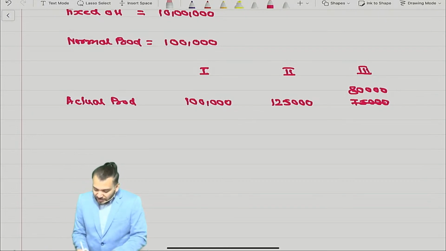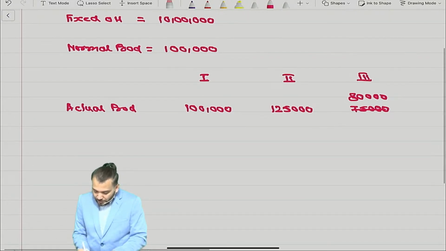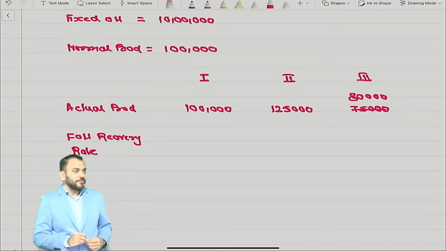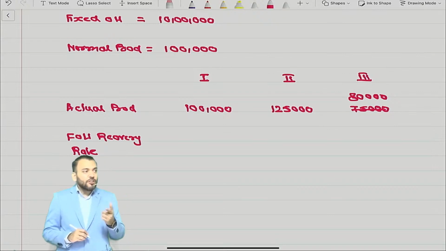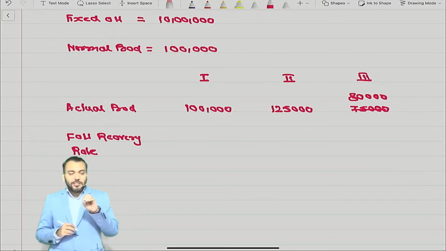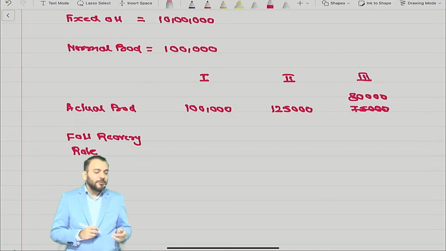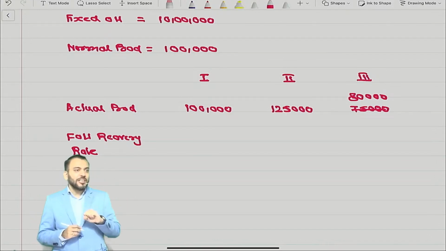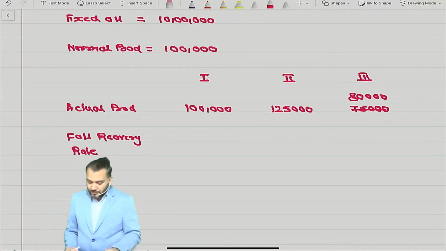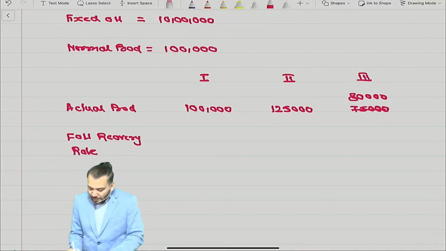Understood? Means in the first case, fixed overhead, we call it recovery rate. Recovery rate means what? How much can be recovered from customer? Means whatever you are including in cost, that is recovered from customer. Because cost price plus profit is equal to sale price. Means you are trying to recover it from customer. Correct? So in the first case, it will be divided by what?